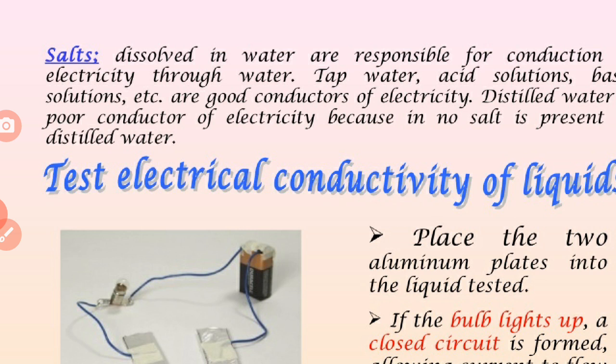Now, testing the electrical conductivity of a liquid. We place two aluminium plates as shown in the figure. We take the two aluminium plates and connect them: one end is connected with a small bulb, the bulb is connected with the cell, and the cell is connected with the other aluminium plate. If the bulb lights up, a closed circuit is formed and the bulb will glow.